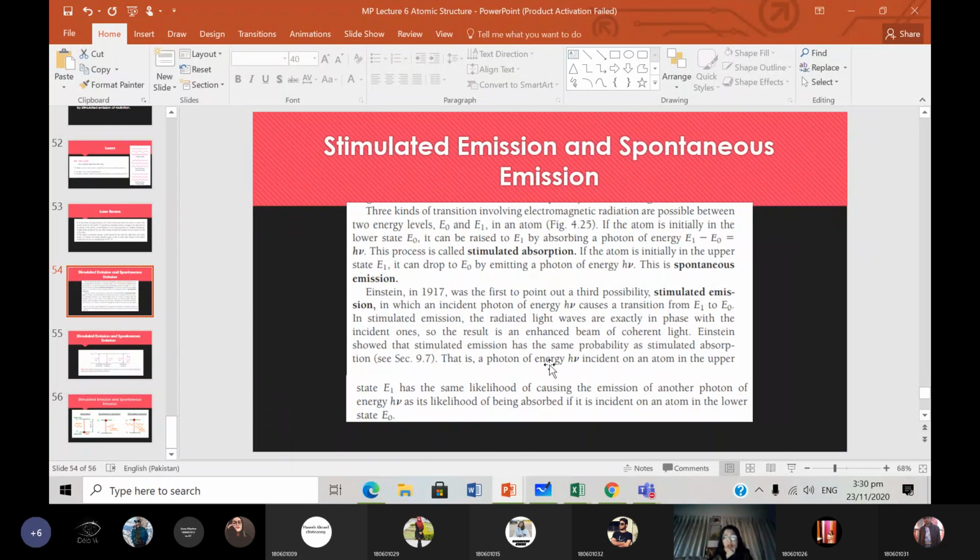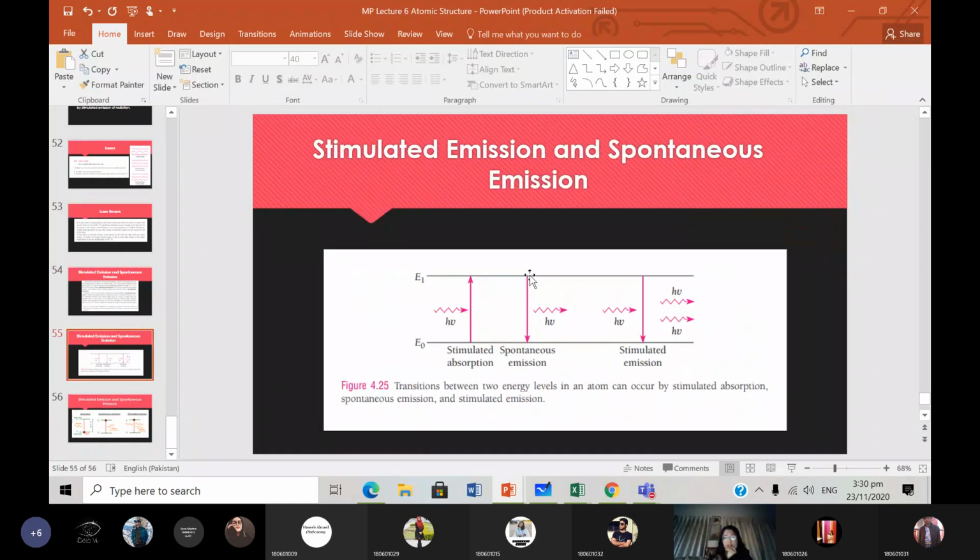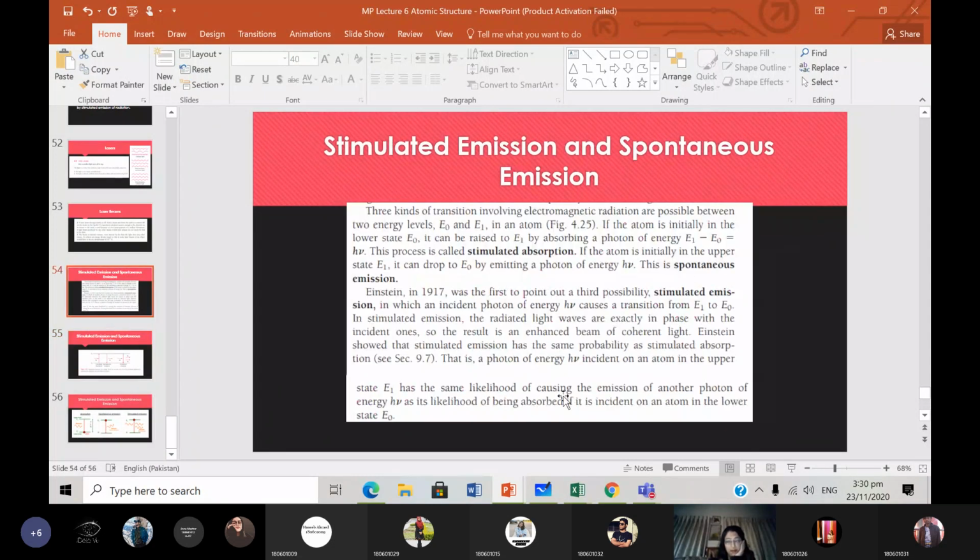That is, if a photon of energy hf is incident on an atom in the upper state, now we have this one where the electron is in the upper state, okay? Electron in the upper state.